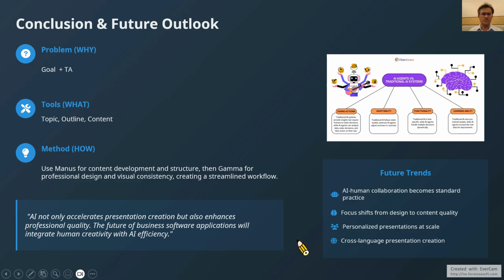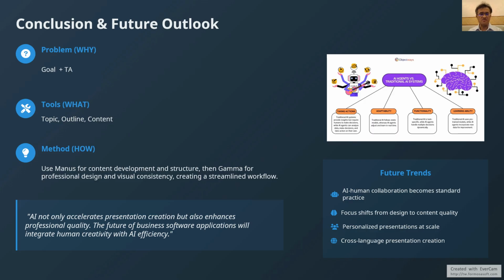The conclusion and future outlook. As we conclude today's presentation, let's summarize the key points we have covered about AI-powered presentation. First, the problem, why we need the change. Traditional presentation presents significant challenges with goal setting and target audience alignment. These fundamental issues affect how effectively we communicate our message.